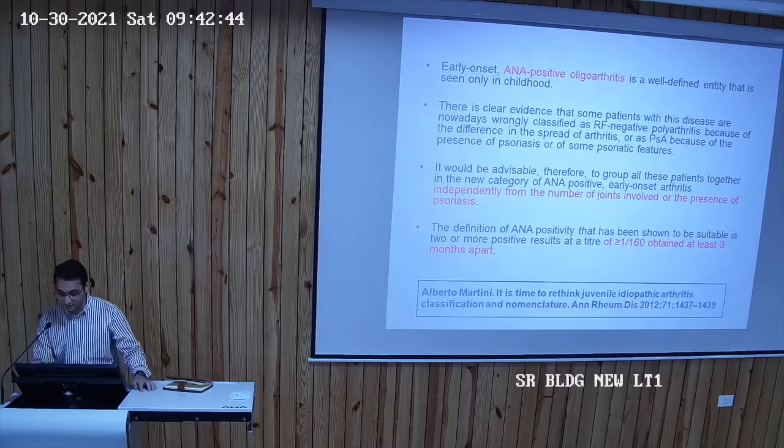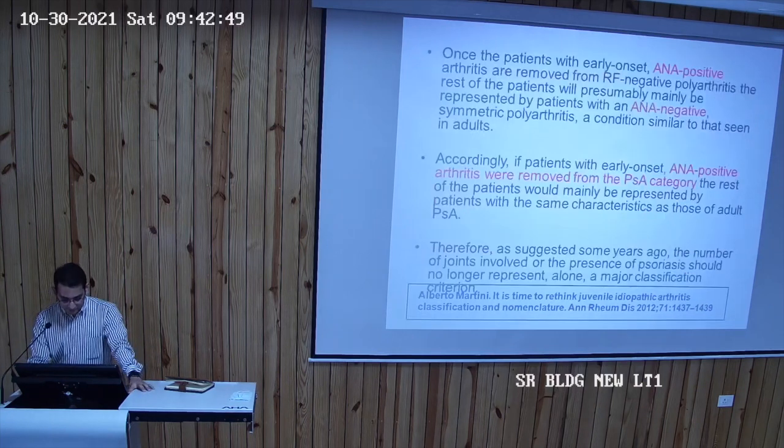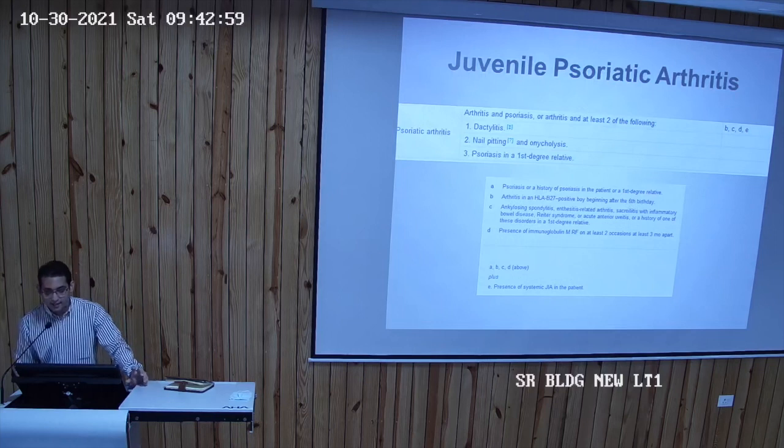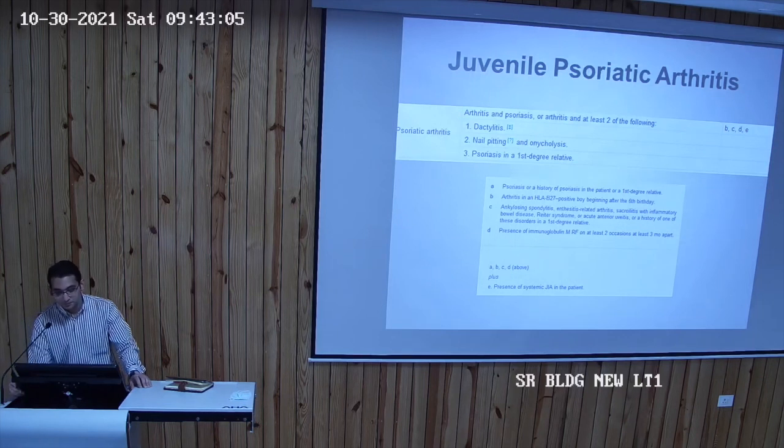So it can be really with high morbidity. I think I can skip this slide. The next one is juvenile psoriatic arthritis, which I mentioned before: either the family members have psoriasis, or the child has psoriasis, or the child has dactylitis, which is swelling in the finger, or there is nail pitting, or onycholysis, which is damage to the nail.